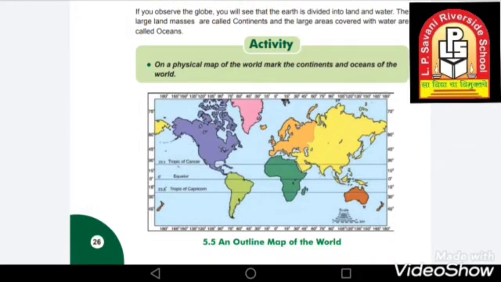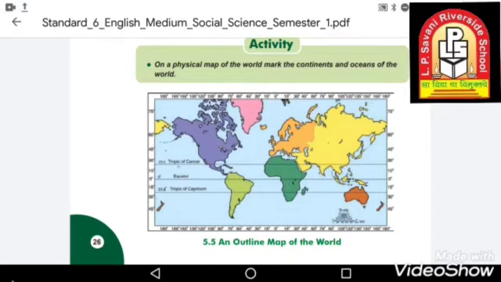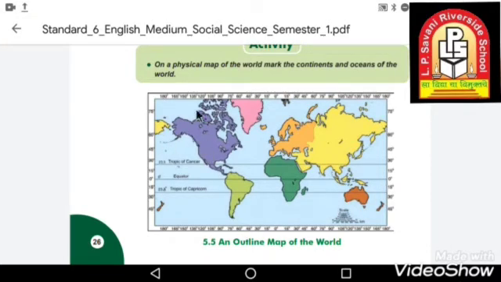So in this picture you can see the land masses, the large land, which is a very huge piece, and the large areas of water. The large land is called a continent, and the large part of water is called an ocean, right? So an area where there is a huge amount of water is called an ocean, and an area on the earth where there is a huge piece of land is called a continent, right?